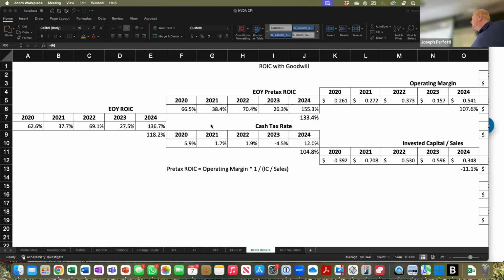Okay. That was due to their operating margin increasing by 26.1 cents to 54.1 cents. And that was a 107.6% increase. And that helped their ROIC immensely, as well as their invested capital to sales went down, which also helped their ROIC. It went from 39.2 to 34.8, which was a negative 11% decrease.